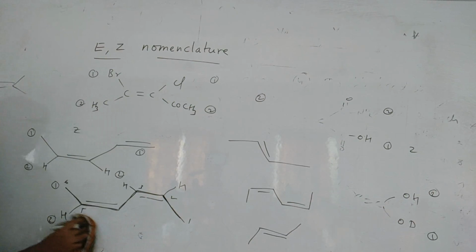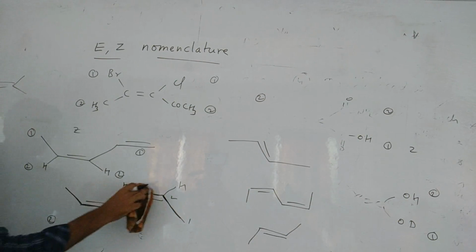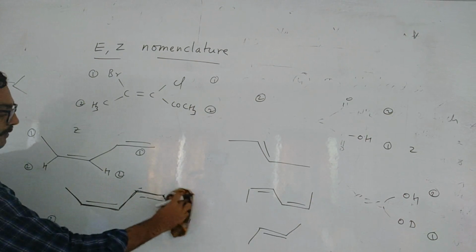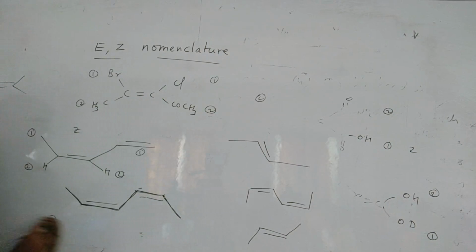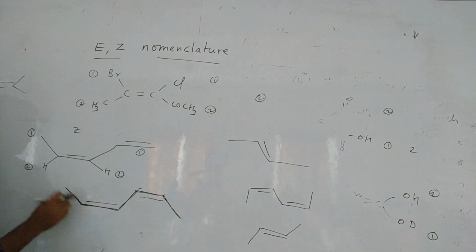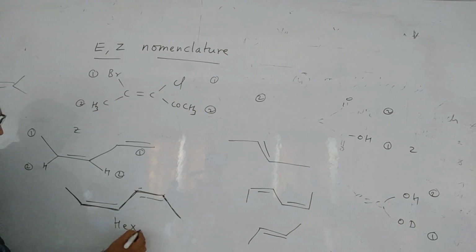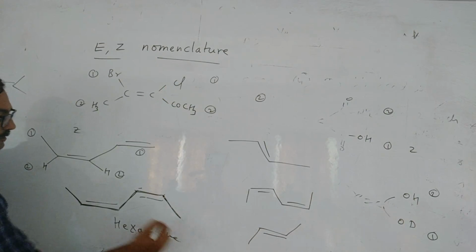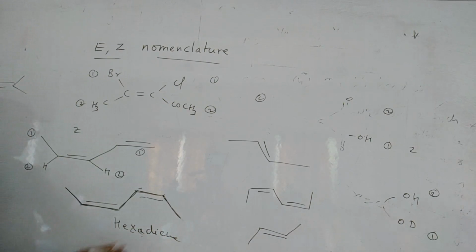So if you are not writing the Z configuration, what will be the name? Say suppose like this it is there. Normally, previous case. Okay? This is there. So what will you write, tell me? 1, 2, 3, 4, 5, 6, hexadiene, because 2 double bonds are there. And where is the position?